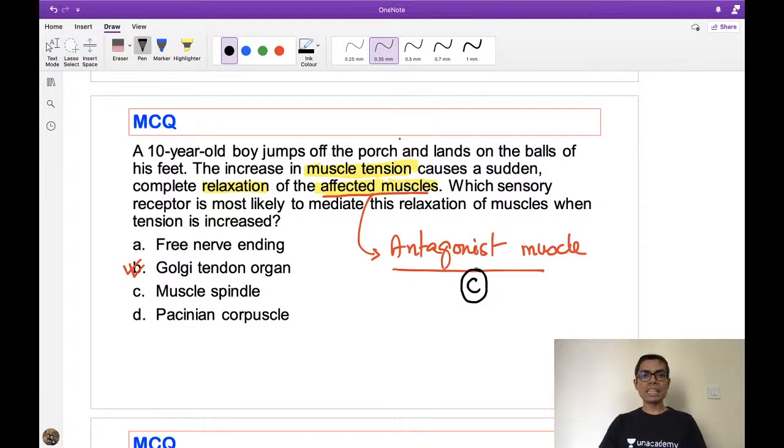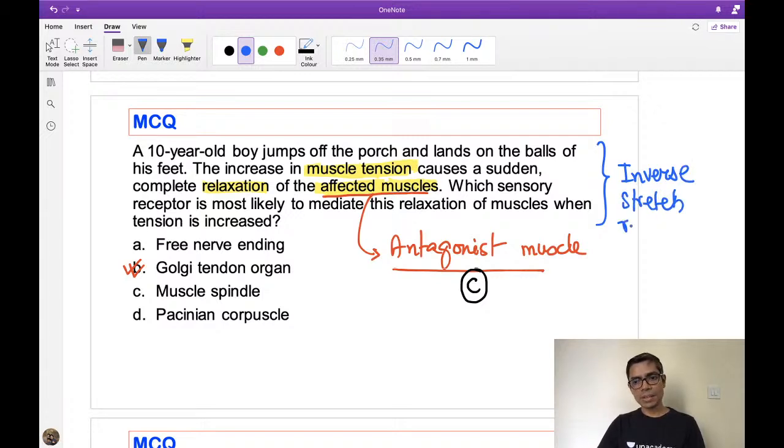Right? So if the question is ditto like this, then they are asking here about the inverse stretch reflex. Listen carefully. If the question is ditto like this, then they are asking about the inverse stretch reflex. But if you change this affected muscle to antagonist muscle, then they are asking about a different reflex. Yes, answer C. They are asking about the reflex known as reciprocal innervation.